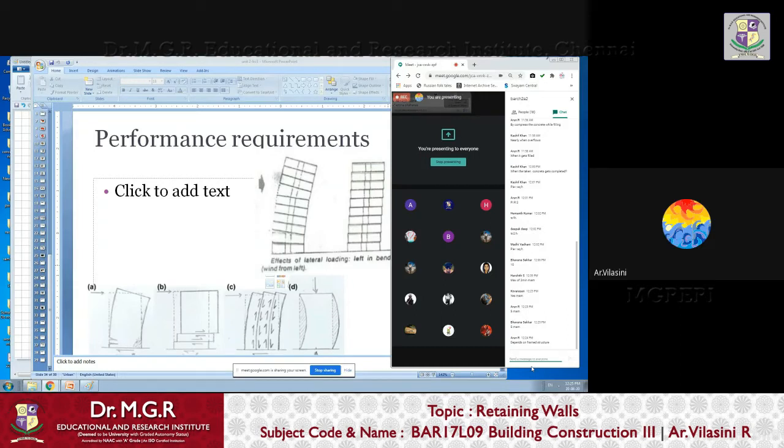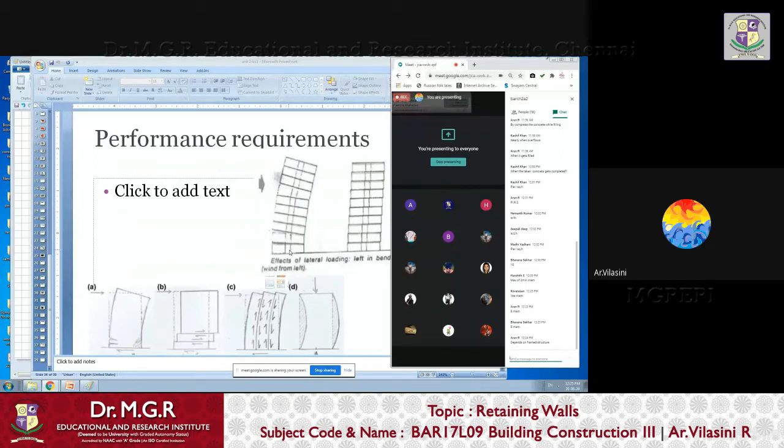So a normal structure, because of its height itself, imagine you are holding your mobile phone vertically with one hand, it is going to stand because it is much stiffer. But can you do that with an A4 paper? No, it is not possible, because an A4 paper is going to swing when you hold it with one hand, because it is not stiff. Similarly, tall structures react very badly in very high wind and hurricane zones.